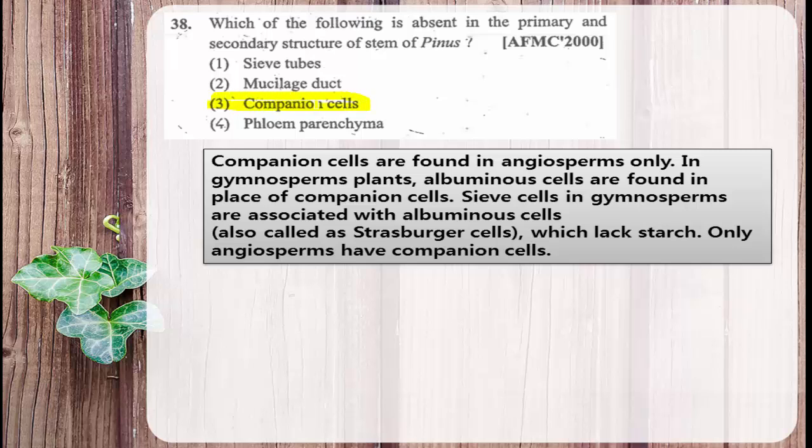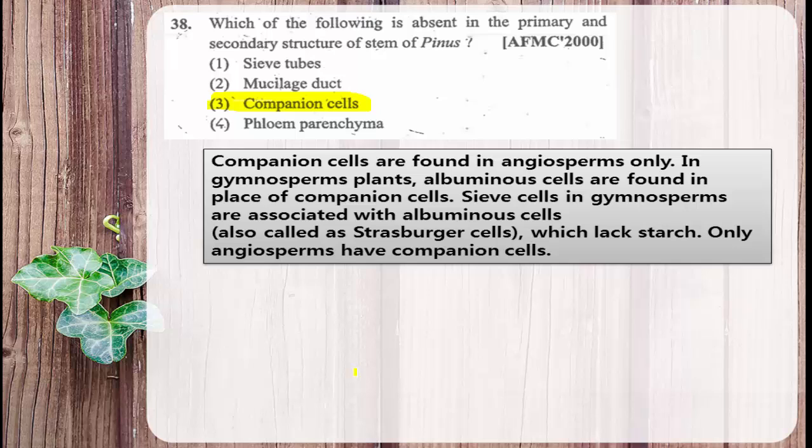Let me explain about the companion cell. What is companion cell? The phloem and xylem are the vascular elements. The xylem is water conducting tissue and the phloem is food conducting tissue. In angiosperms, the xylem and phloem are present. They are also present in the gymnosperms.